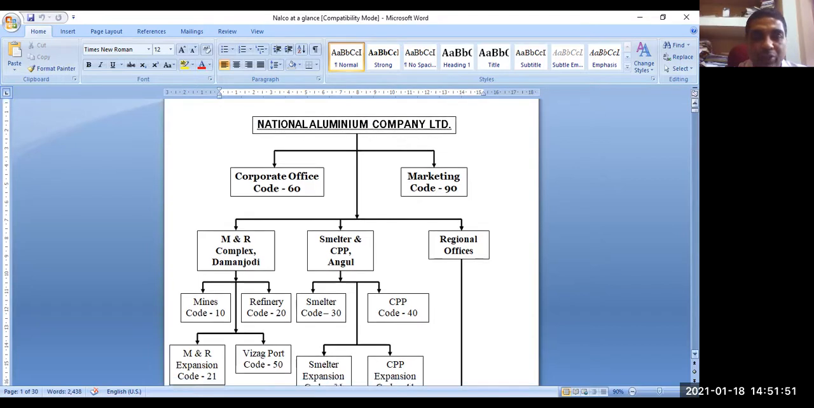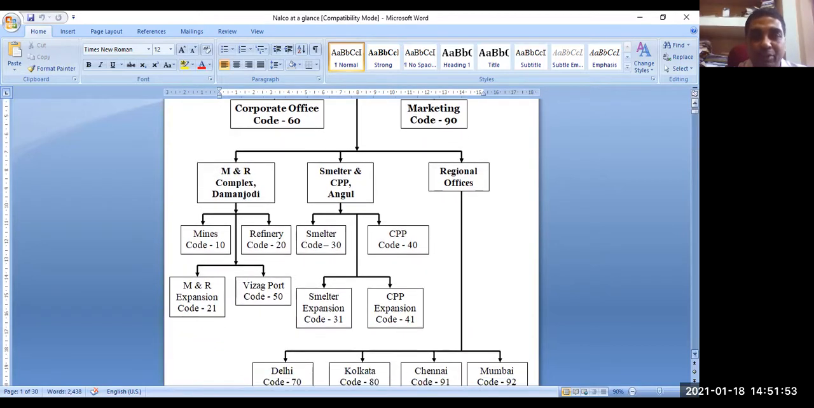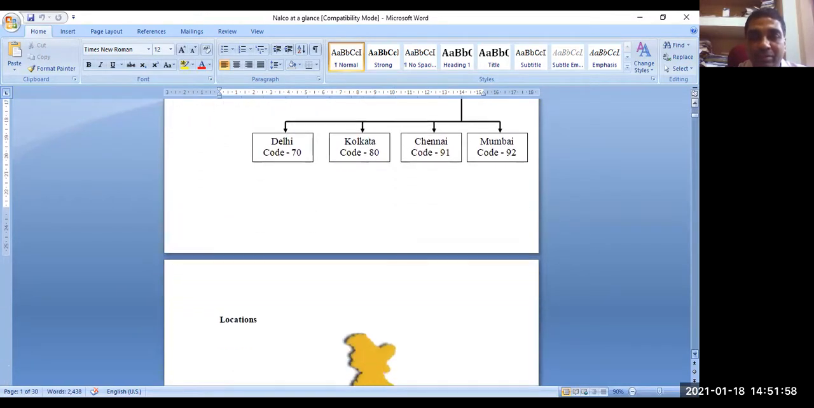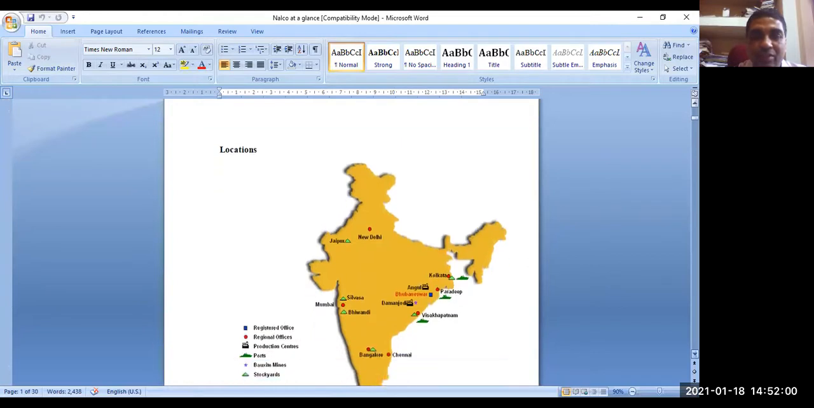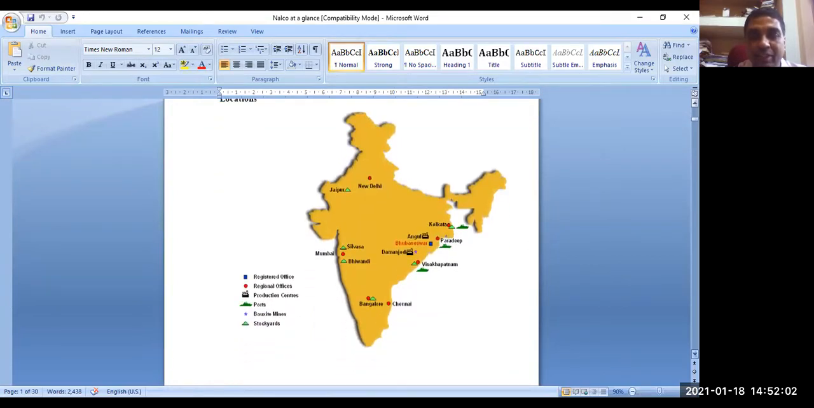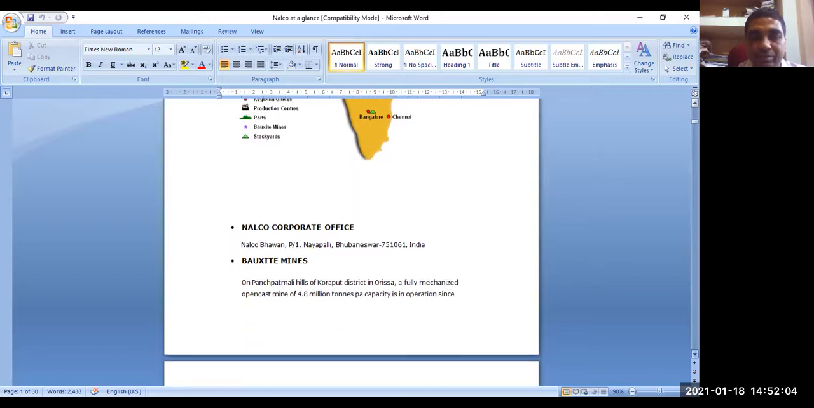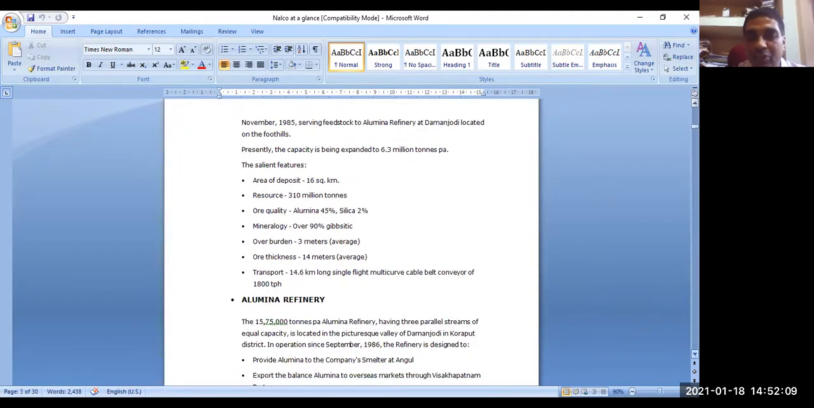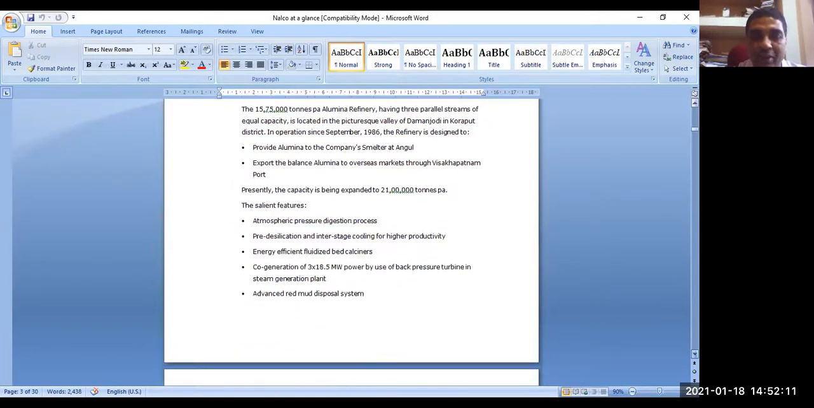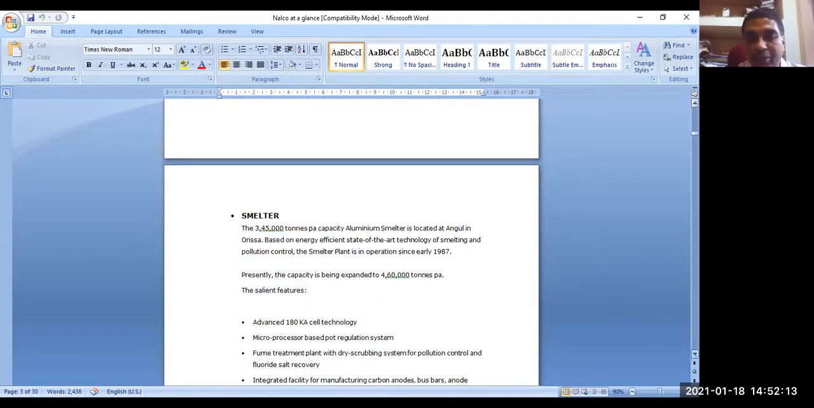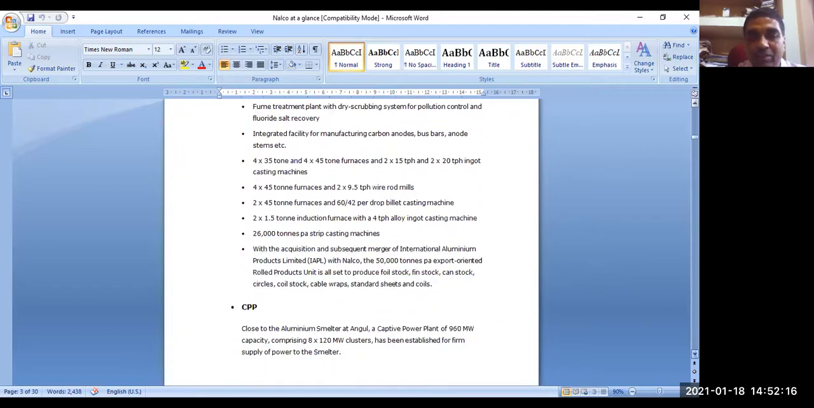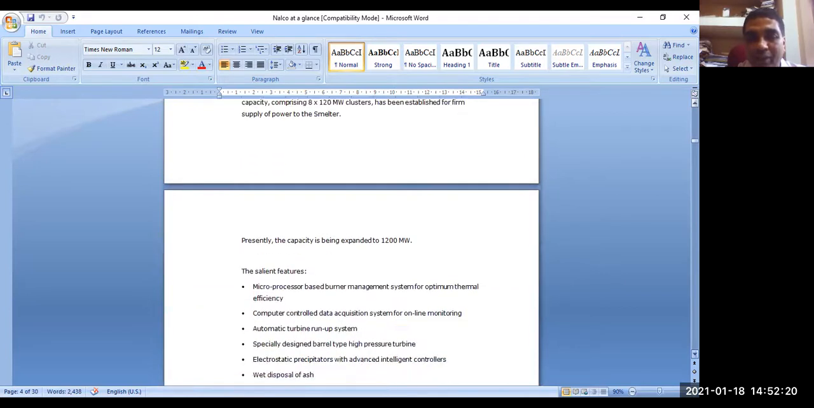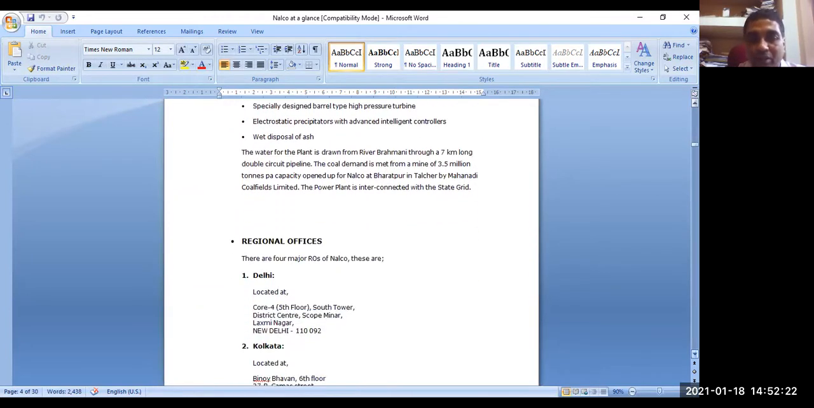Just as an example, I'm showing you. Let us say they have several units where accounting happens. Various units are there. You can understand where their offices are located, where their mines are located, where the processing units, refinery units, etc. are located, where the smelter plant is located. Are you seeing these files? Where their captive power plants are located, one can understand broadly about their business.